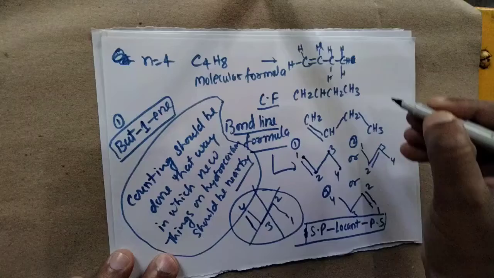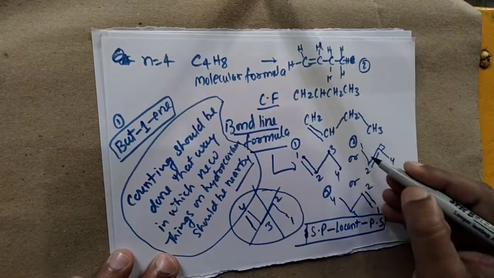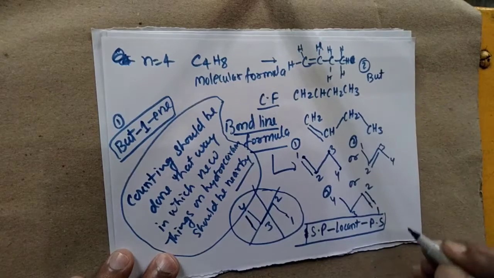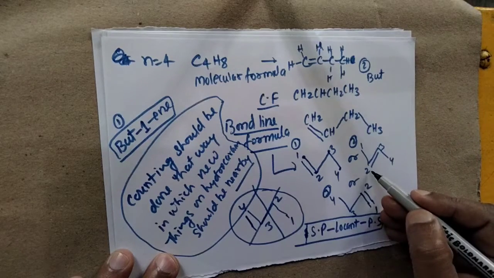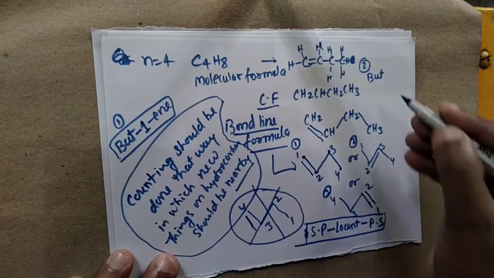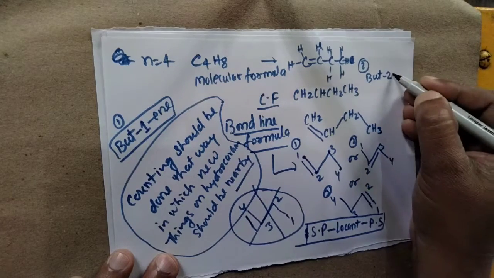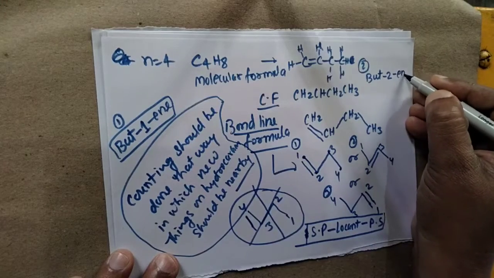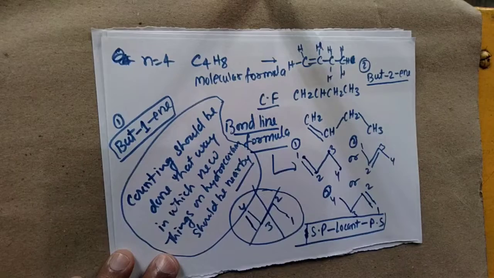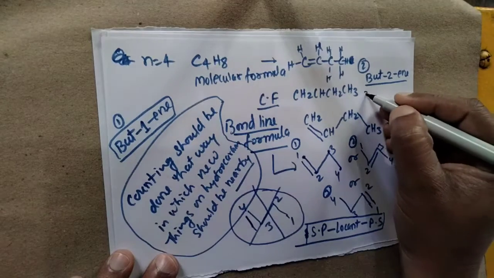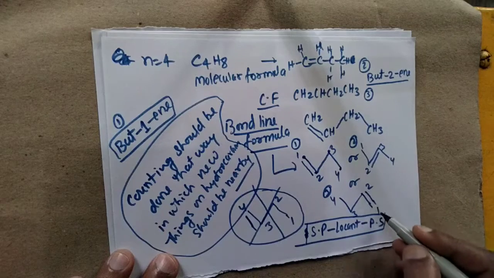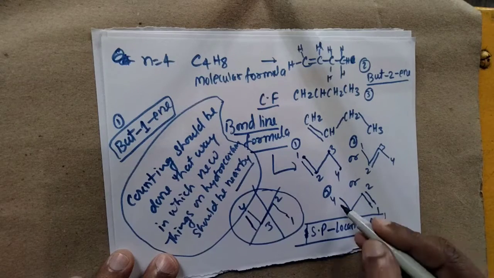If we name the second compound, here we have as a secondary prefix but, and as a locant we have 2. Why? Because the double bond starts from the second carbon, so we say 2, and then for the double bond we say ene. So we write but-2-ene. For the third compound, we make counting from this way.